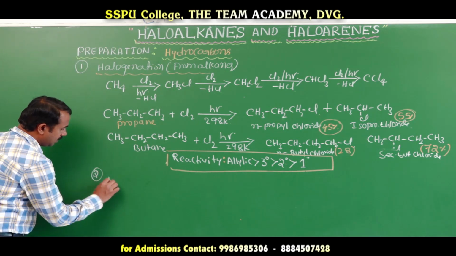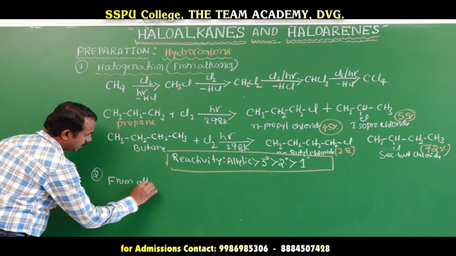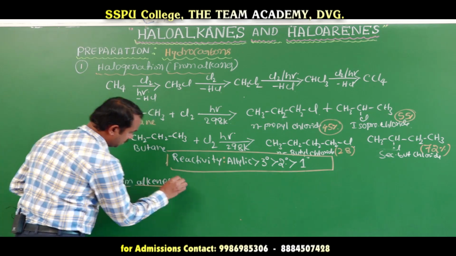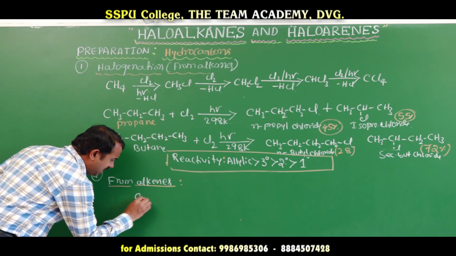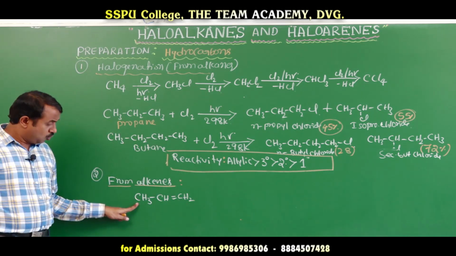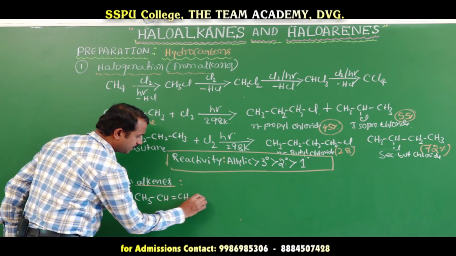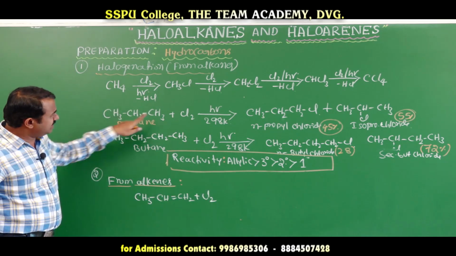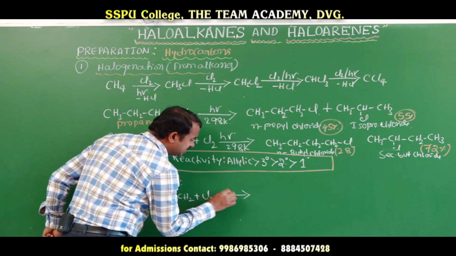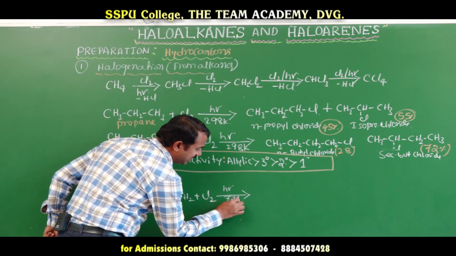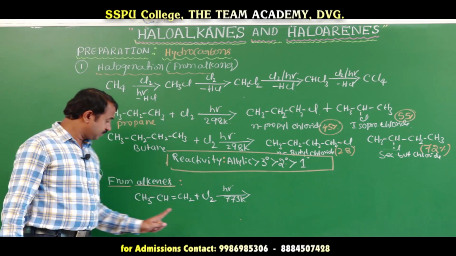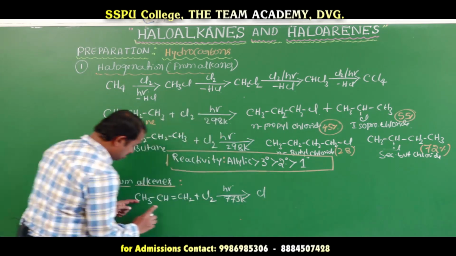Second one, from alkenes. Propene, CH3-CH=CH2, reacts with chlorine in presence of sunlight or at 773 Kelvin, higher temperature, to form CH2Cl-CH=CH2.